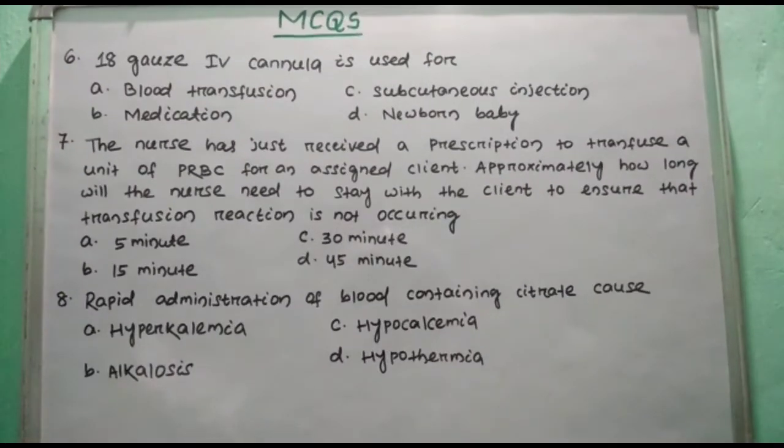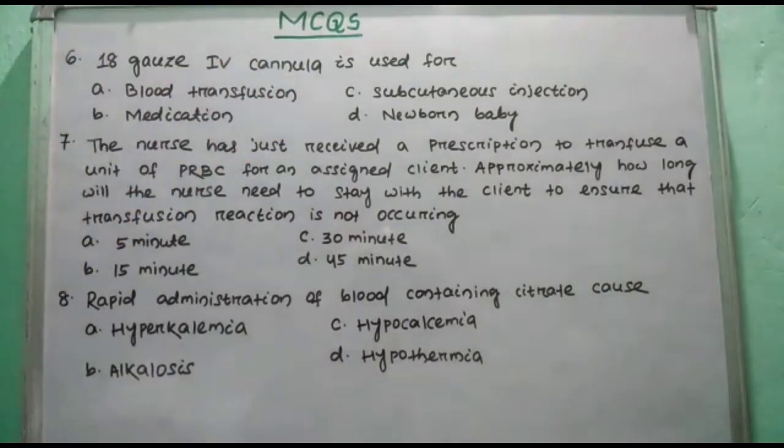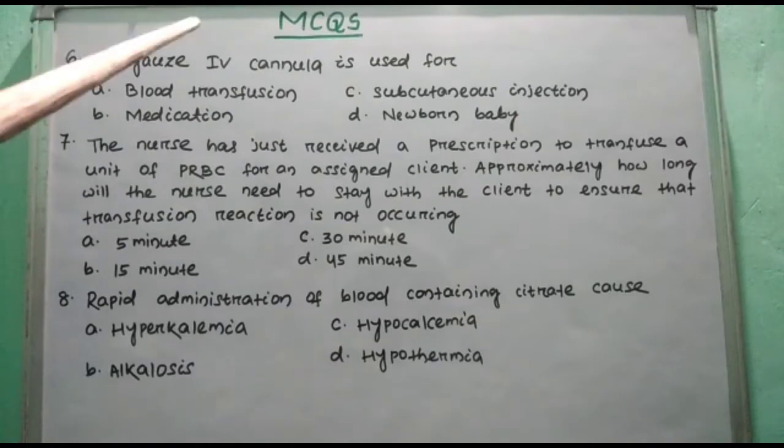Question number 6. 18 gauge IV cannula is used for option A. Blood transfusion, option B. Medication, option C. Subcutaneous injection, option D. Newborn baby. Here right answer is option A. Blood transfusion.